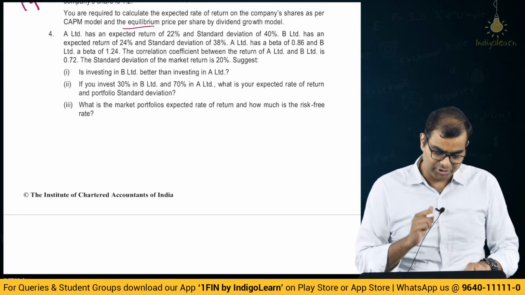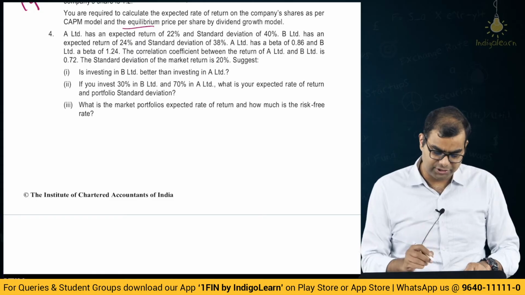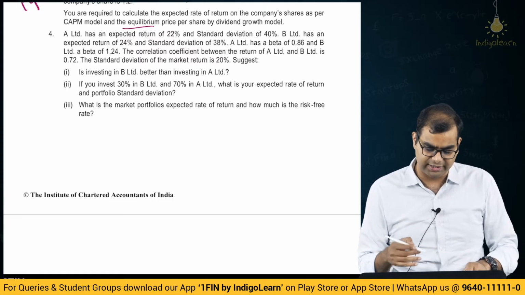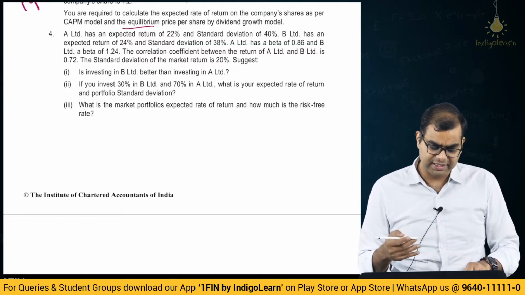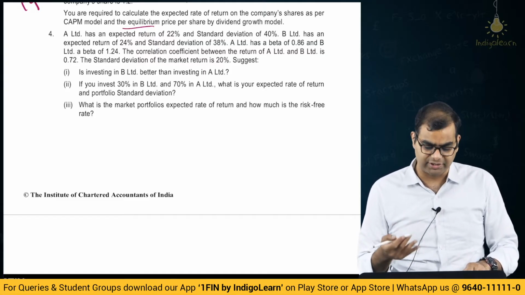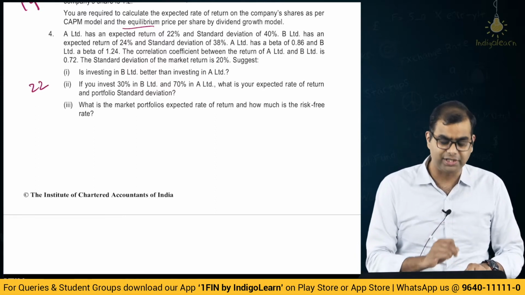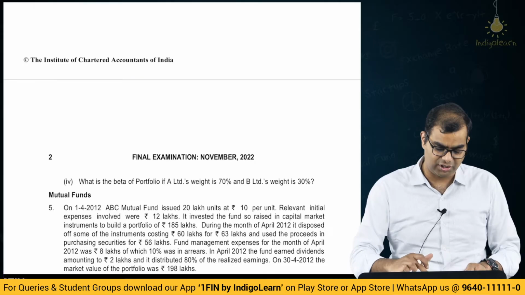Right. Then coming to the fourth one, this is also a portfolio management question. They have given some data about expected return and standard deviation and then also given some beta. They are asking us which particular security, whether security B is better or security A is better, and this is question number 22 from the illustrations that we have solved in the class.